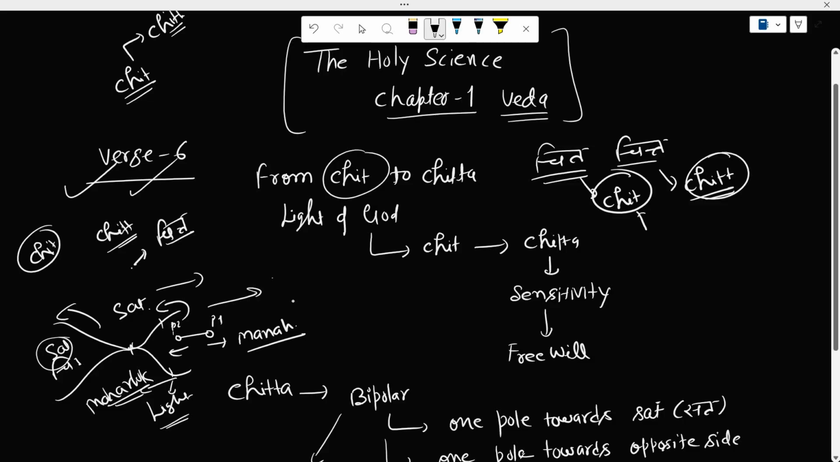And this direction is known as the apara creation. There are two creations. One is apara, one is para. So this is the apara creation where we are living, right?